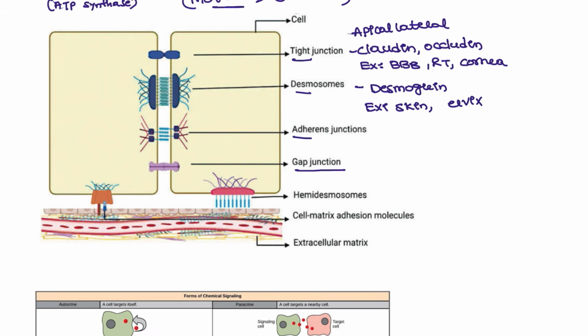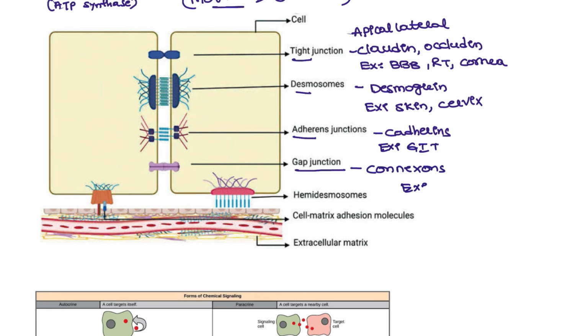And adherens junctions. The adherens junctions contain cadherins, and these are also present mostly in the skin and other structures. For example, it is present in the GIT also. Next, gap junctions. Gap junctions consist of connexons.